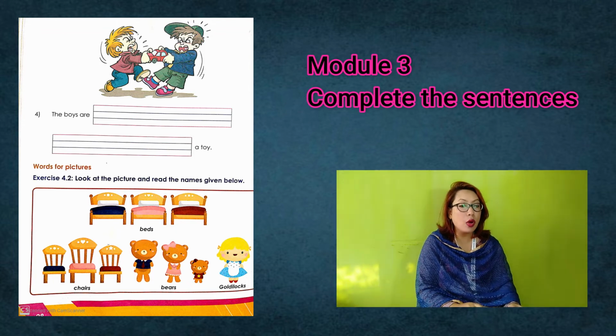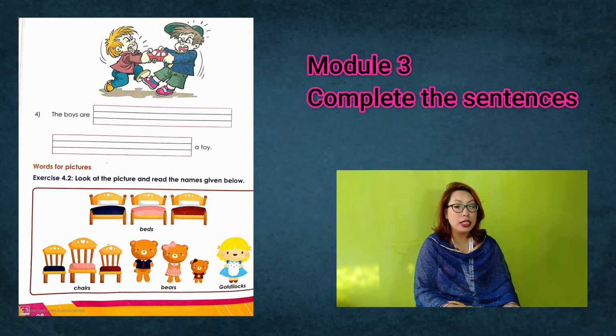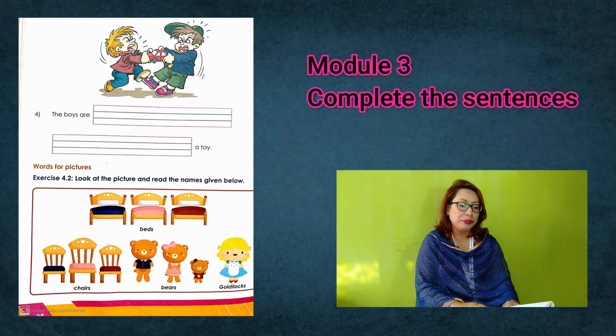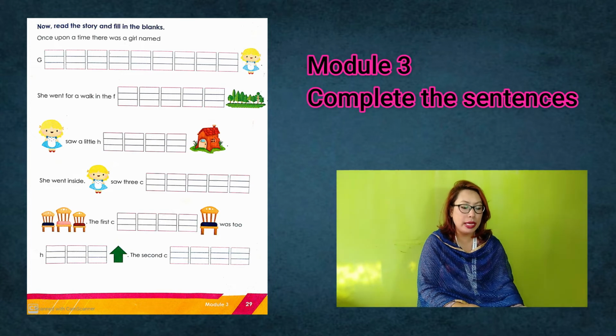The chairs occur, we write chairs. The bears, you can see three tiny bears there in the picture, bears. And there's a lovely girl over there with golden hair. Her name is Goldilocks. Let us do the exercise. I'm sure most of you will love it, especially the girls, right? See page number 29. Now read the story and fill in the blanks.